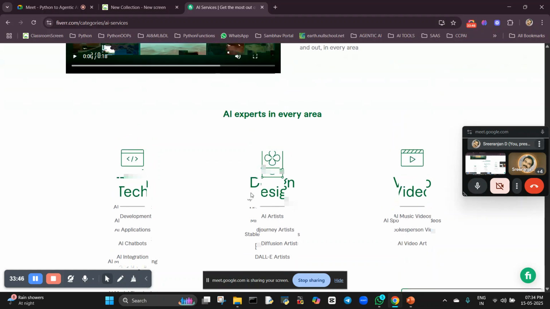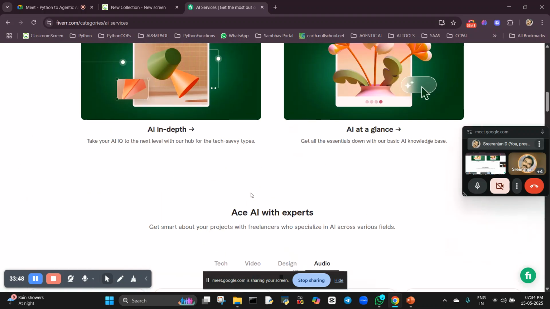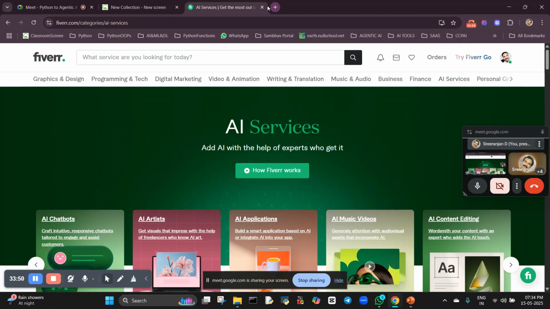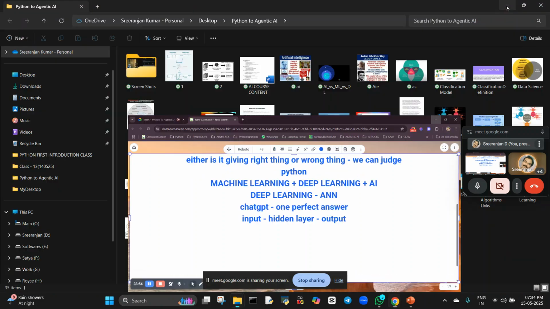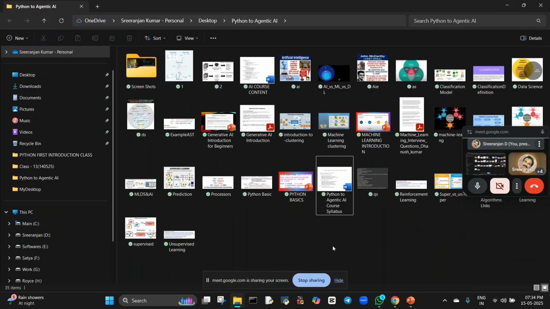The reason why you want to learn Python is that Python is a scripting language. Using that you can create whatever you want. That is the main purpose. I'll show you one more thing.